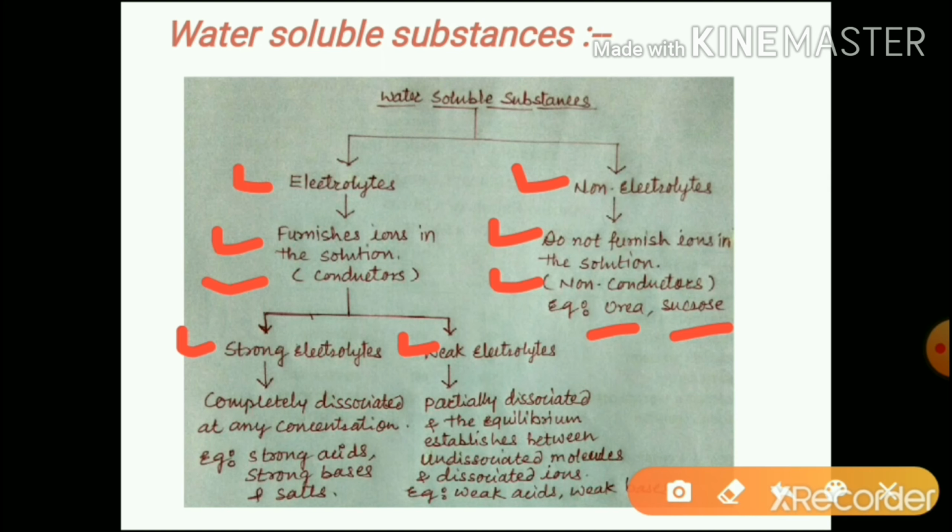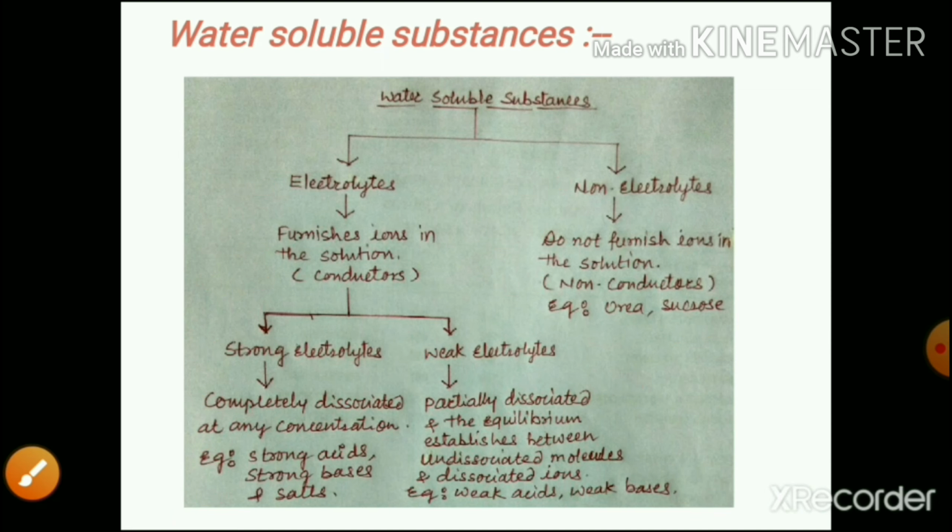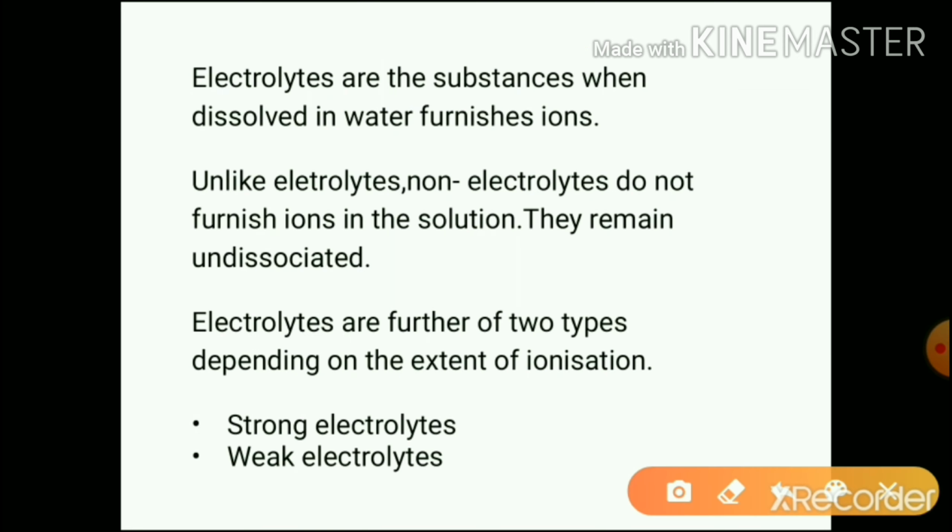Electrolytes again are of two types, strong electrolytes and weak electrolytes. Strong electrolytes get completely dissociated at any concentration. Examples are strong acids, strong bases and salts. Weak electrolytes are partially dissociated, and the examples are weak acids and weak bases. So in detail we will study here.